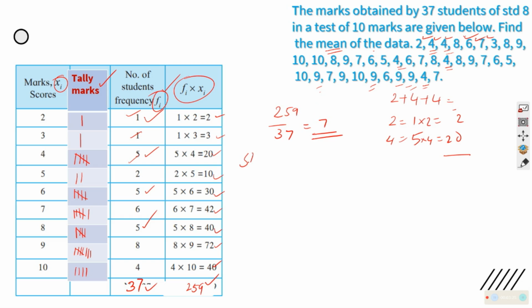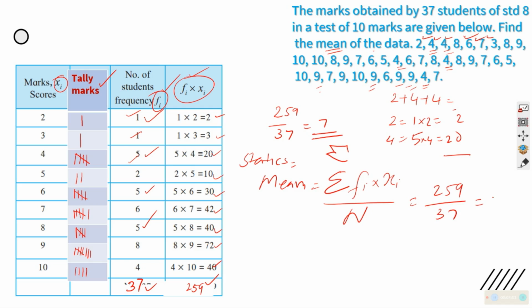But in statistics we have a certain style or formula for that. The formula for mean in statistics is sum of. The proper way of writing it in the Greek way is like this. It's a little difficult, so you will write an E like this. This is called sum of. What is it? Fi, frequency, into Xi, the score, divided by n, the number of occurrences. Here you will write 259 upon 37 and the answer is 7.